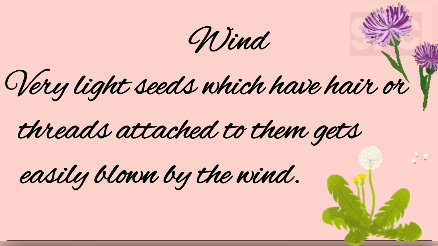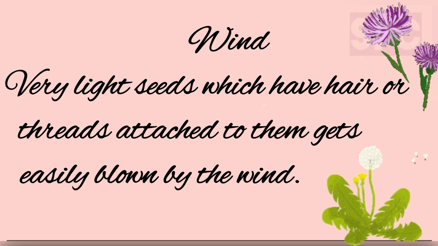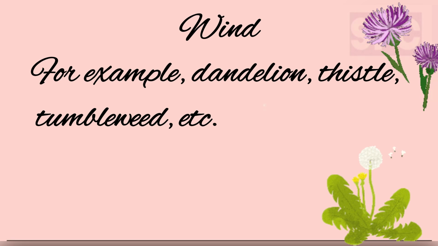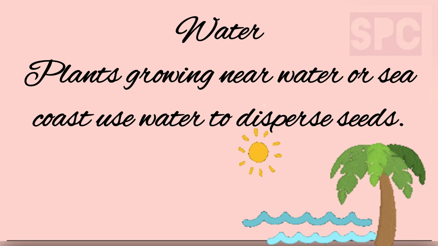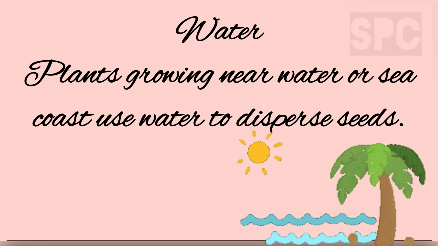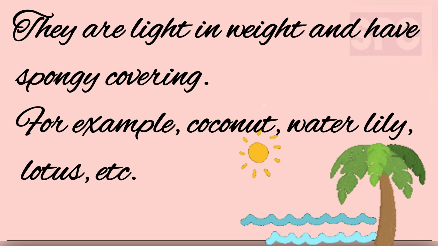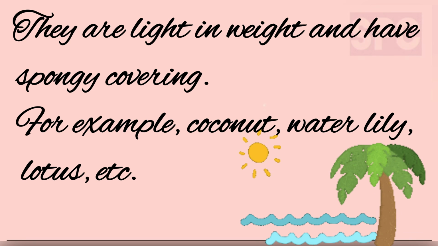Second agent, wind. Very light seeds which have hair or threads attached to them get easily blown away by the wind. For example, dandelion, thistle, tumbleweed, etc. Third agent, water. Plants growing near water or sea coast use water to disperse seeds. They are light in weight and have spongy covering. For example, coconut, water lily, lotus, etc.